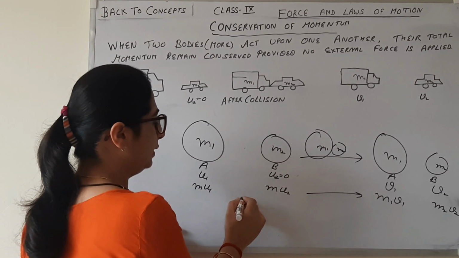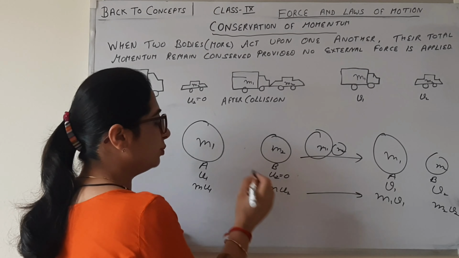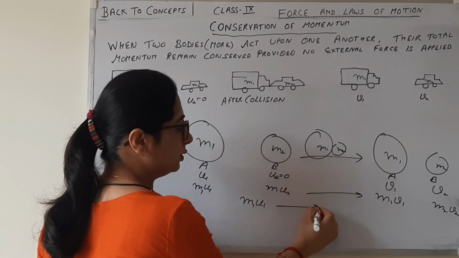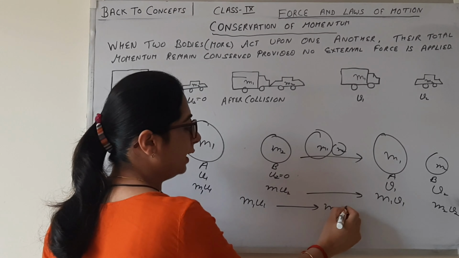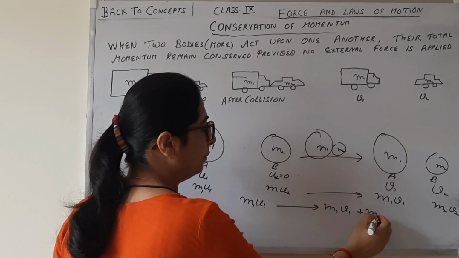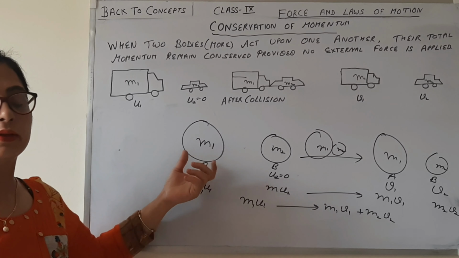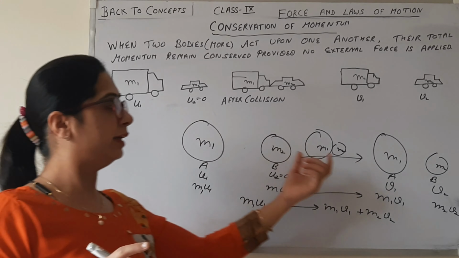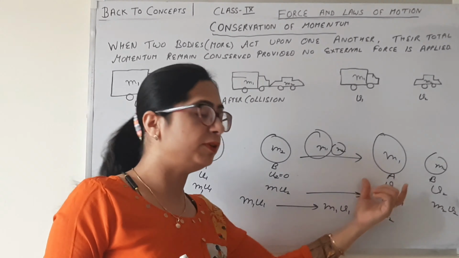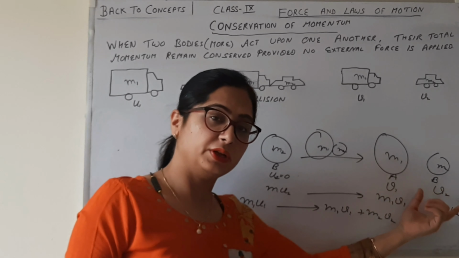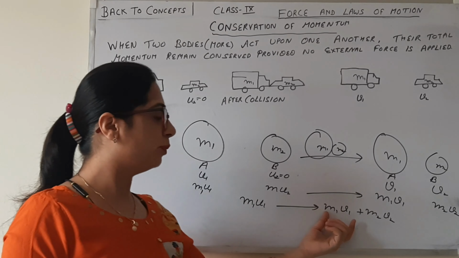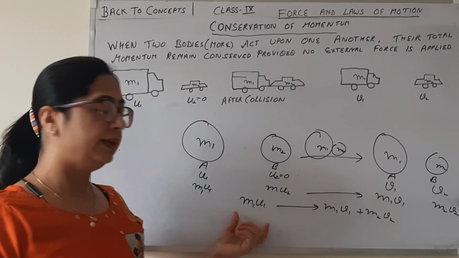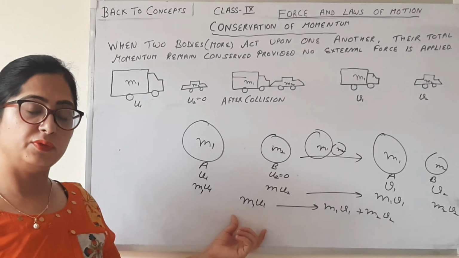So what does the conservation of momentum say? m1 u1 is converted into m1 v1 plus m2 v2. The momentum which body A had is now shared between body A and body B. So now the momentum becomes m1 v1 plus m2 v2 and the initial momentum is m1 u1.